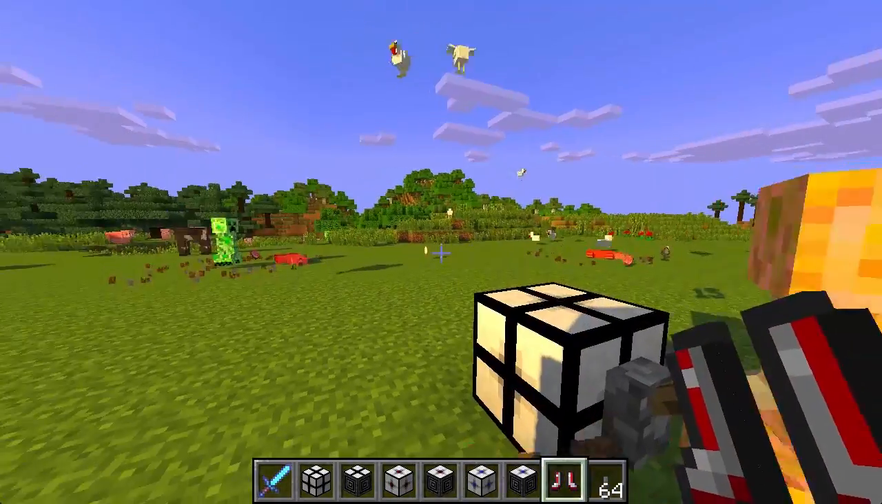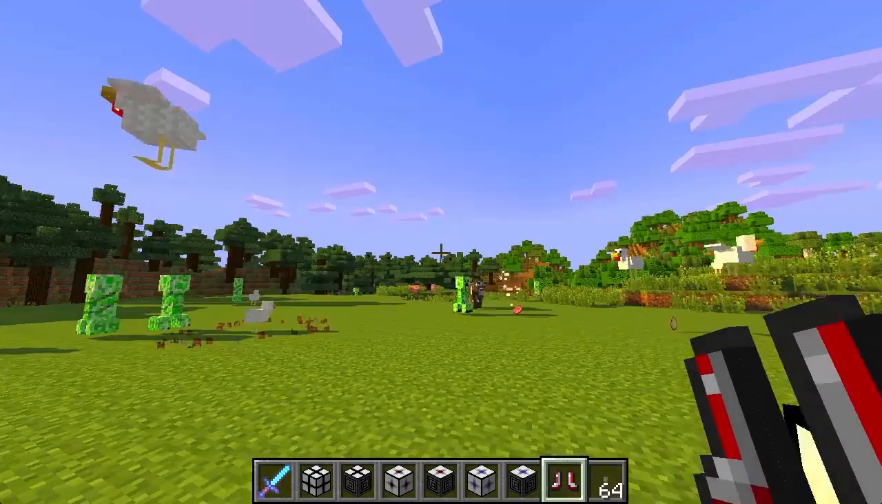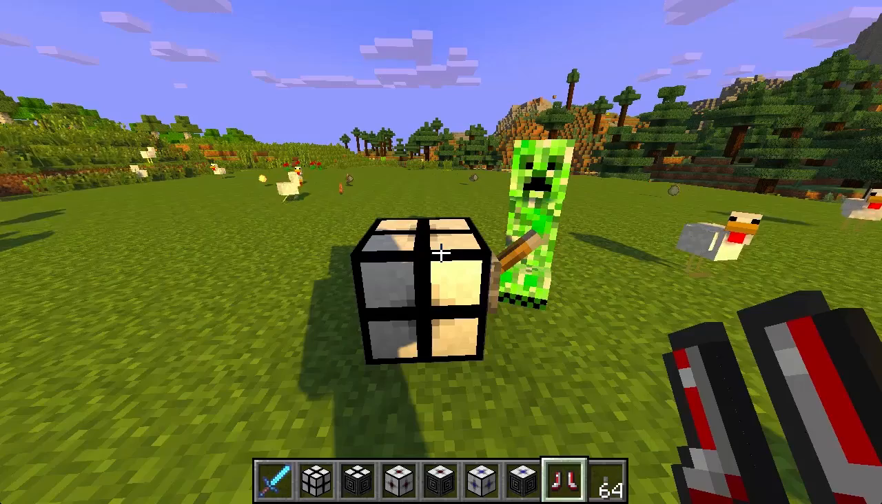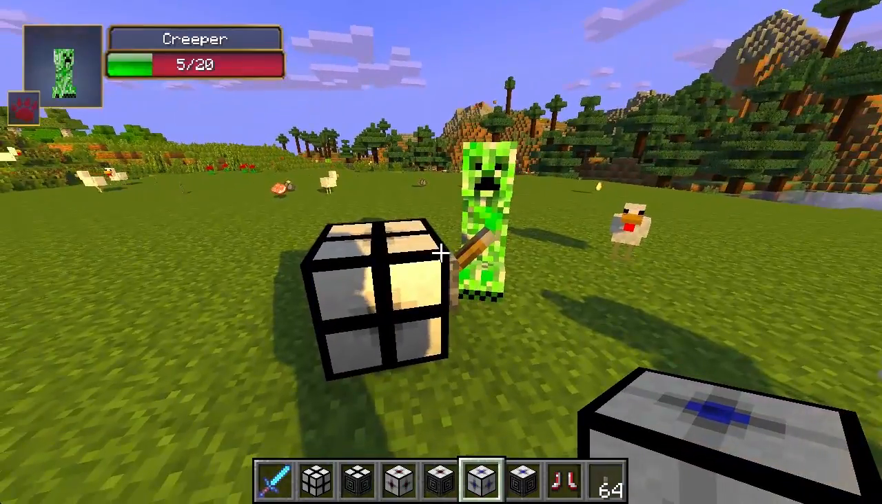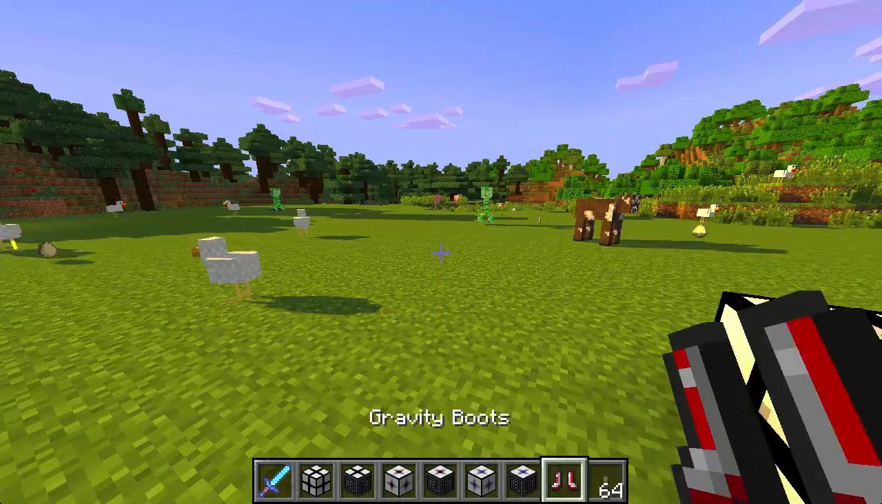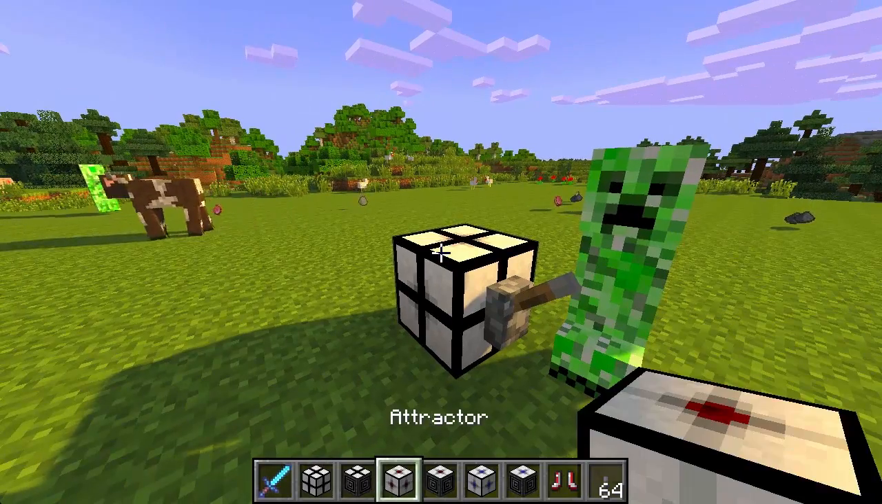Anyways, those are the gravity boots. Oh, everything's just dying left and right. Those are the gravity boots. They also work with the Attractor and the Repulsor as well, so if you guys don't want to be affected by these blocks, you just put on some gravity boots and you won't be affected by these awesome blocks.